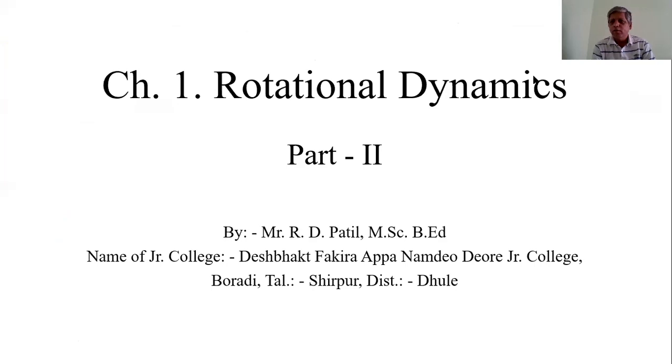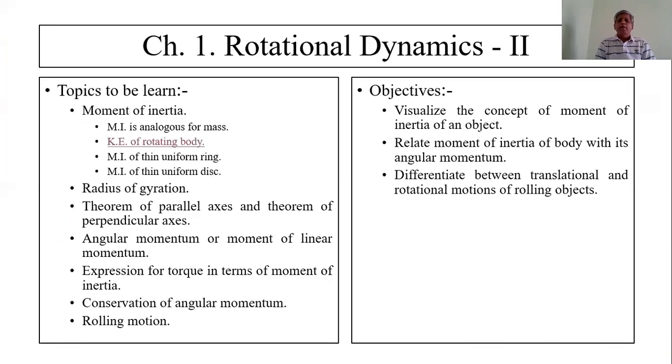Also, I explained on which factors the moment of inertia depends. Those factors are mass, shape, and size. The second factor is the distribution of the mass about the axis of rotation, and the third is the position and orientation of the axis of rotation. The moment of inertia depends on these three factors.